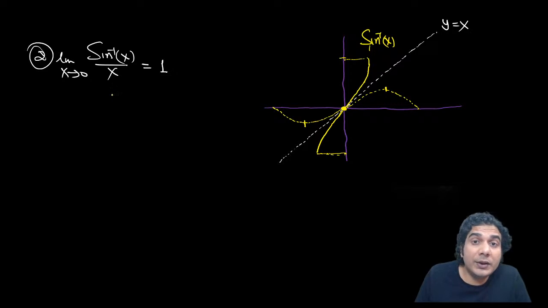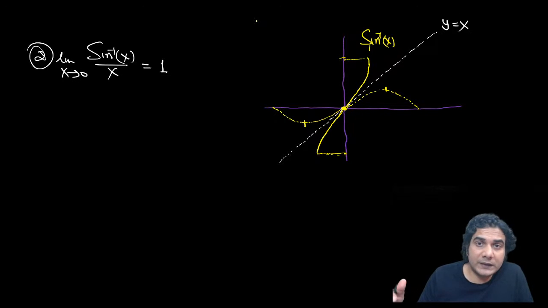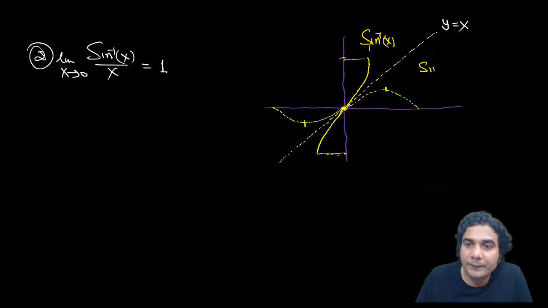But now you can see sine inverse x is slightly greater than the y is equal to x line, right? So this limit you can easily answer. Sine inverse x upon x will be slightly more than 1. They both have the same values at x is equal to 0, and just right or left of 0, the values will be almost the same. But on the right hand side, sine inverse x will be greater than x when x is positive. So sine inverse x upon x will be greater than 1, right?